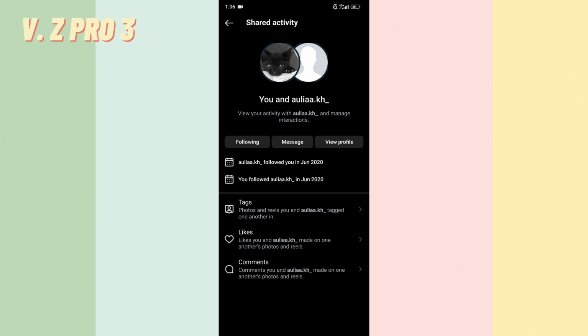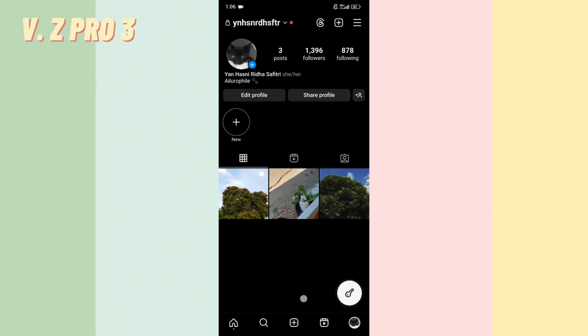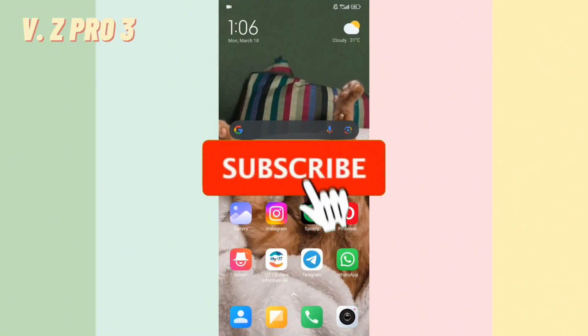You can see when that account followed you and when you followed them back, or when you started following them and then they followed you back. Here's the date when this account started following me, and this is the date when I started following them back. So that is how to see when you start following someone on Instagram.